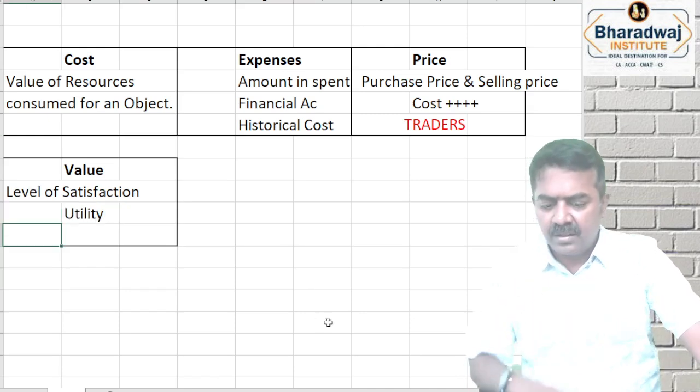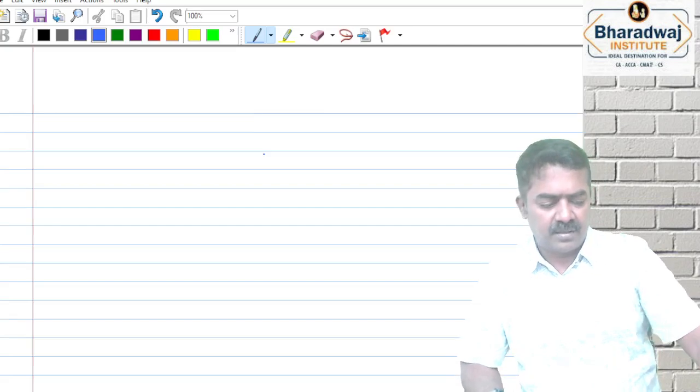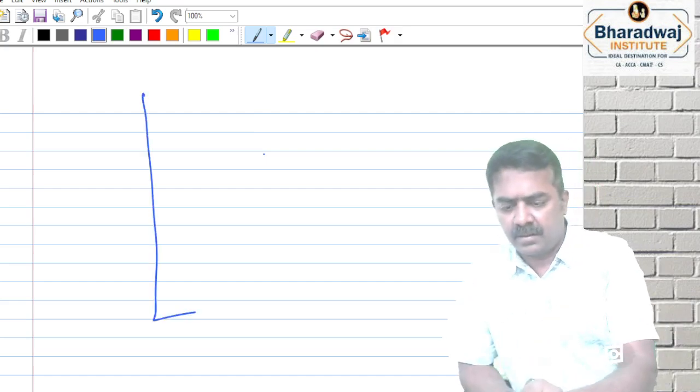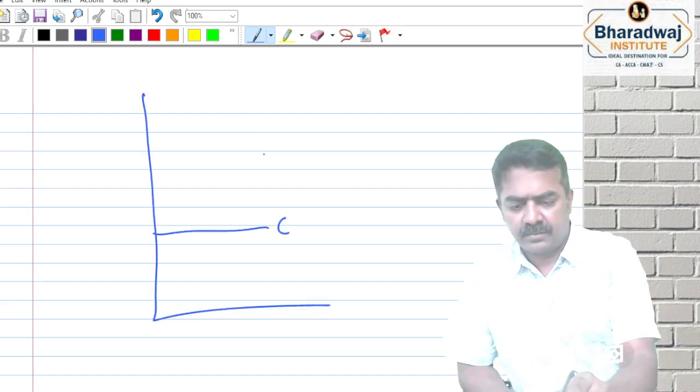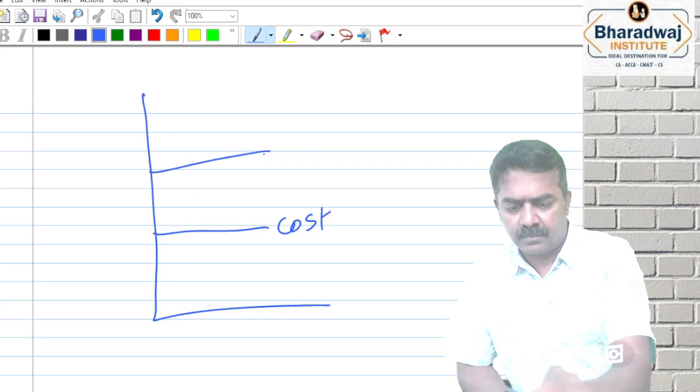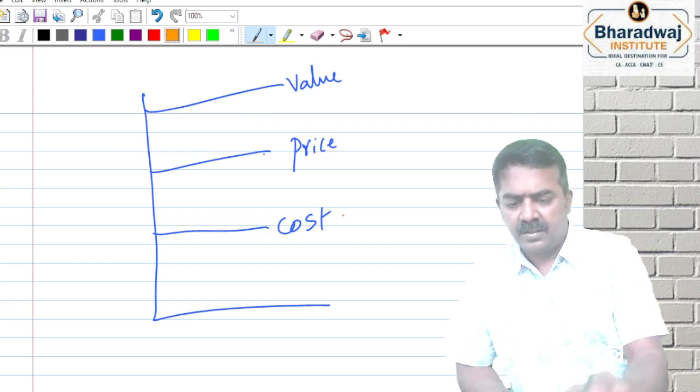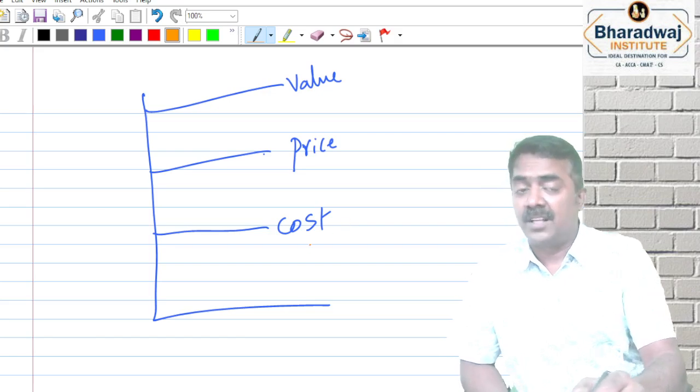So when you make a chart out of that, cost should be the lowest. Simple. Definitely you cannot sell the product below the cost.